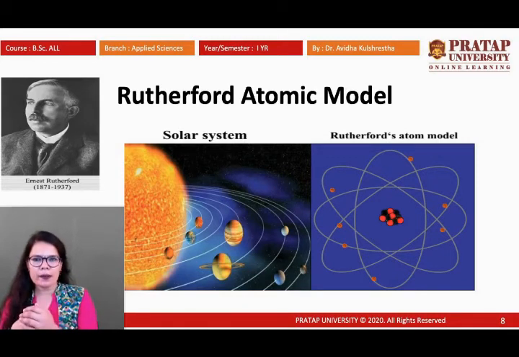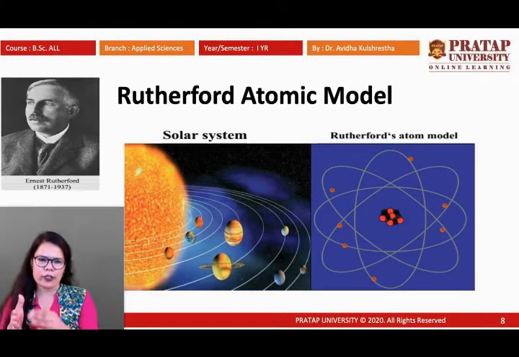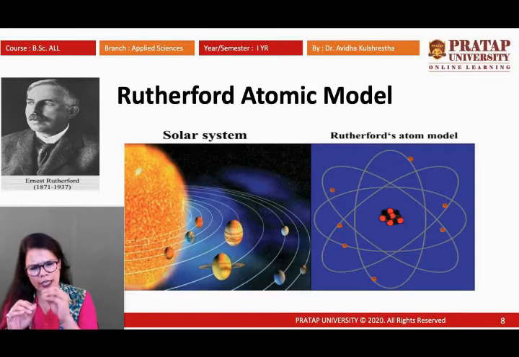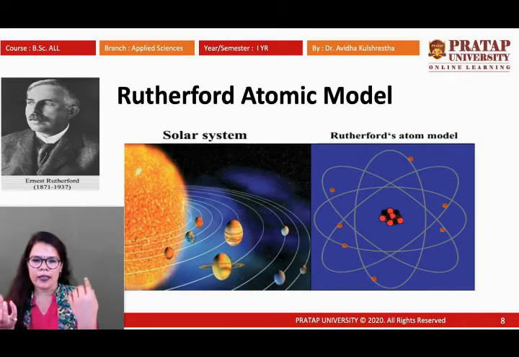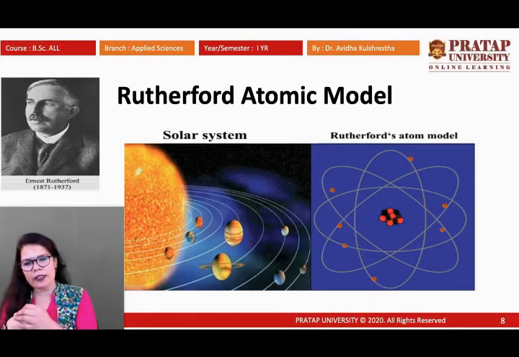As per the Rutherford atomic model, he did some experimental work on the atomic model, and he said that the atom is spherical and all the positive charge is in the nucleus only, and electrons are moving in orbits just like the solar system. The sun is in the center and all the planets are moving in their orbits. The same situation is in the atomic model also.